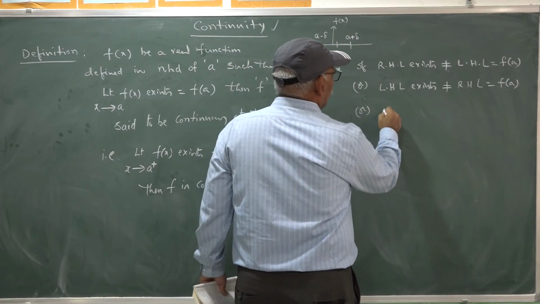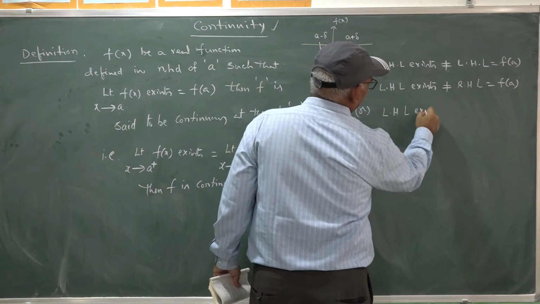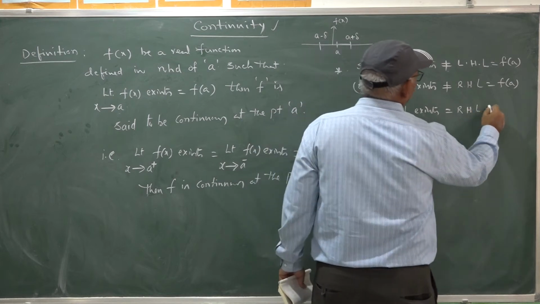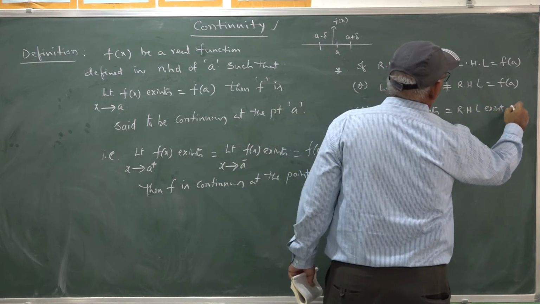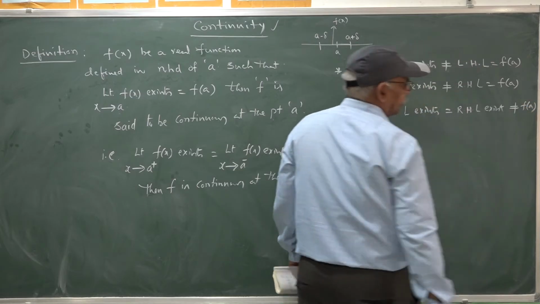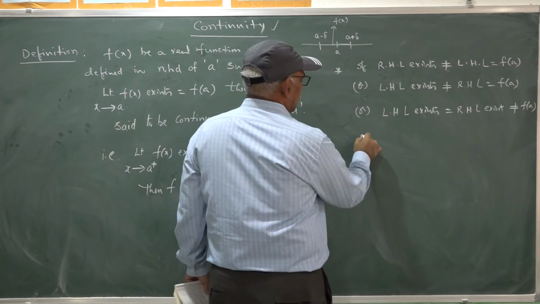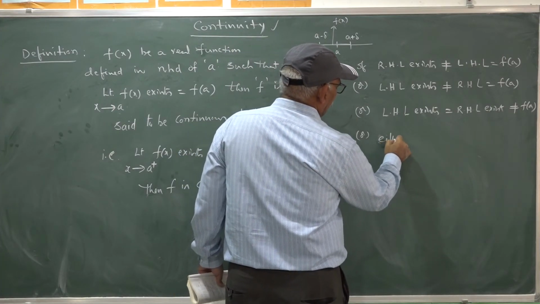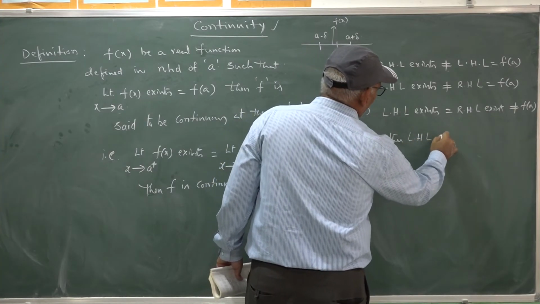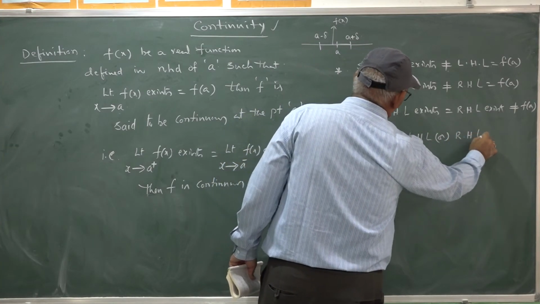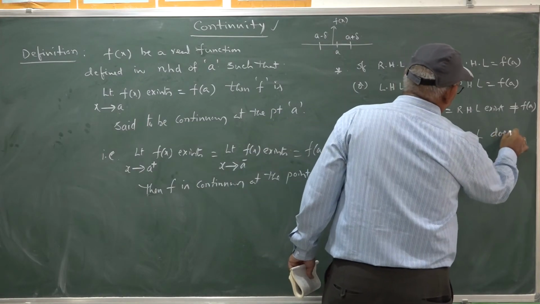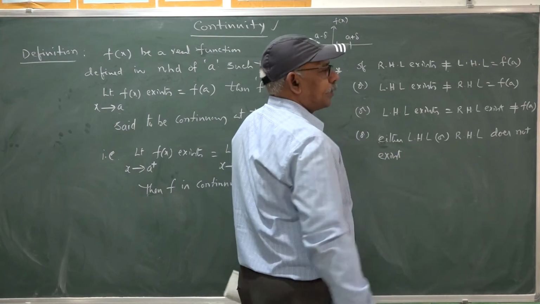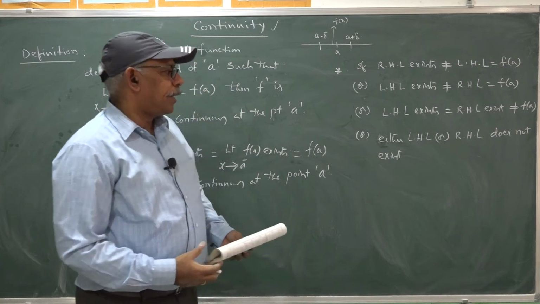or both limits exist and are equal, but not equal to f of a, or either LHL or RHL does not exist, so any one of the limits may not exist.